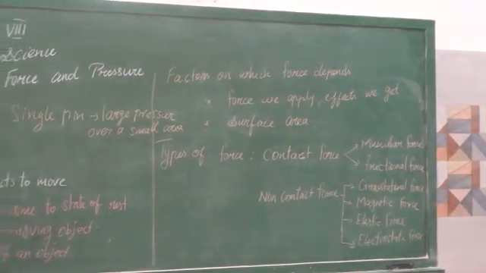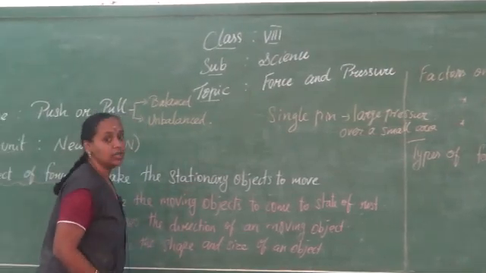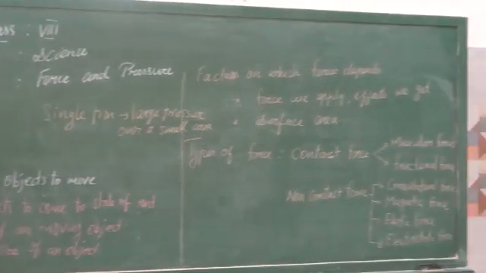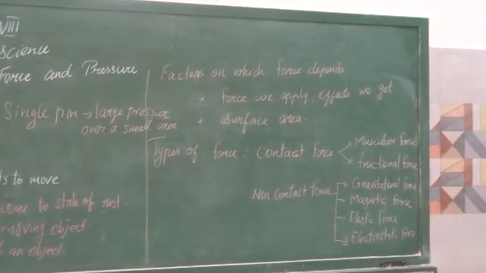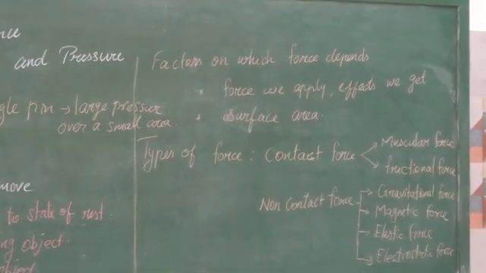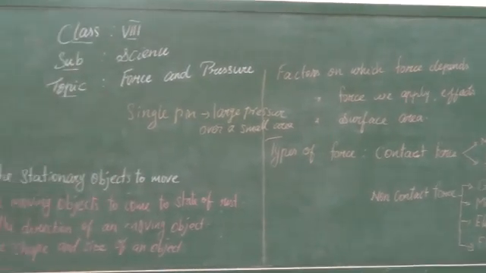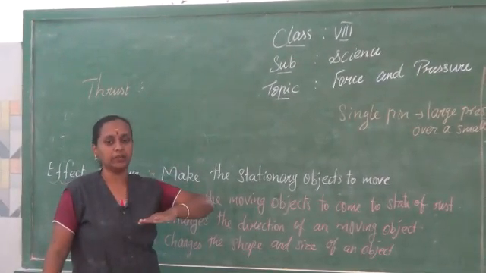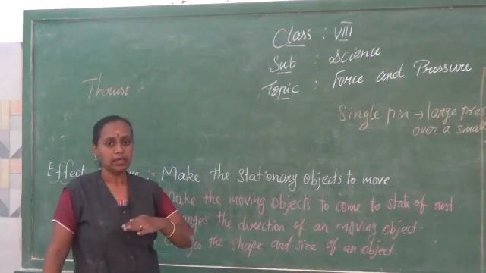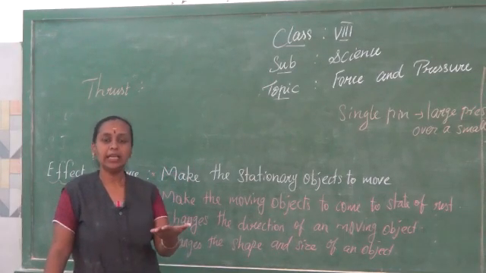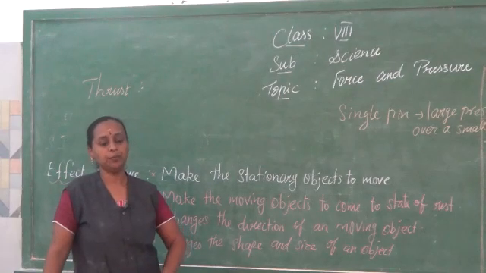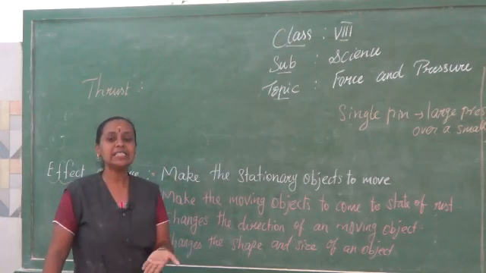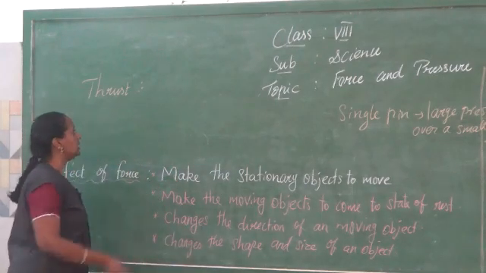Now we are going to see the next topic, which is thrust. The spelling for thrust is T-H-R-U-S-T, thrust. Thrust is also a force which acts perpendicularly to the surface of the earth. For example, we can say a rocket. We can see the rocket push off from the ground and go straight, that is vertically, which is perpendicular to the earth. Here it exerts a force. So what is thrust? Thrust is a force